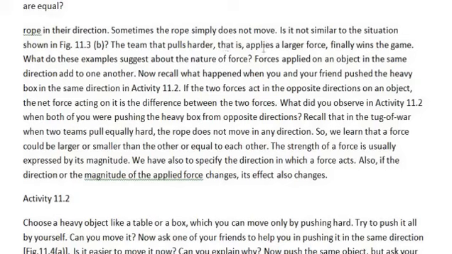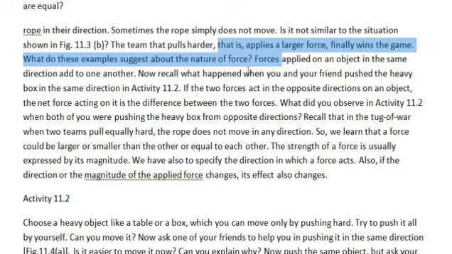What do these examples suggest about the nature of force? It tells us that the object will move in the direction of force. It says that the forces applied on an object in the same direction add to one another.